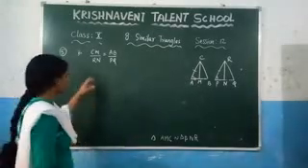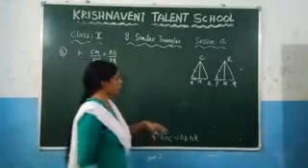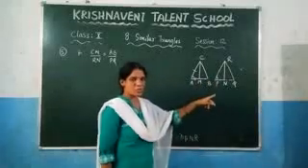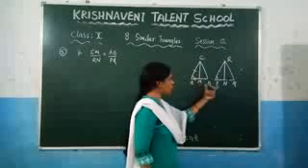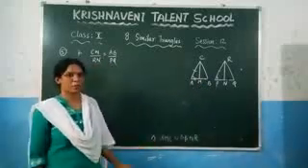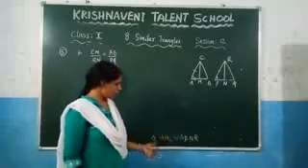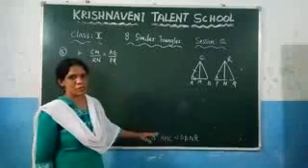What we need to prove here, CM by RN is equal to AB by PQ. That means CM by RN, which are the medians of these two triangles, is proportional to AB by PQ, which is nothing but one of the sides of these two triangles. So here we already proved that triangle AMC is similar to triangle PNR. Now we are going to use this and prove this one by using this one.